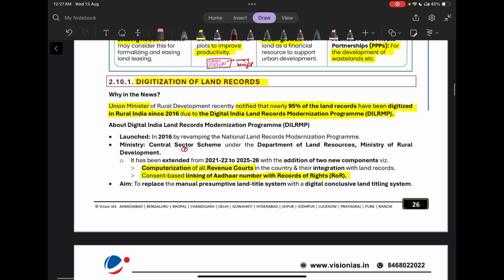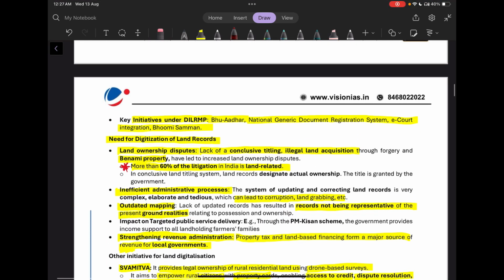Now, what is this digitalization of land records? The Union Ministry notified that nearly 90% of land records have been digitized in rural India since 2016 due to the DILRMP. So what has been the development? There has been computerization of all revenue codes in the country, and a consent-based linking of Aadhaar number with records of rights. The key initiatives under DILRMP are Bhu-Aadhaar, National Generic Document Registration System, e-Courts integration, and Bhumi Samman.